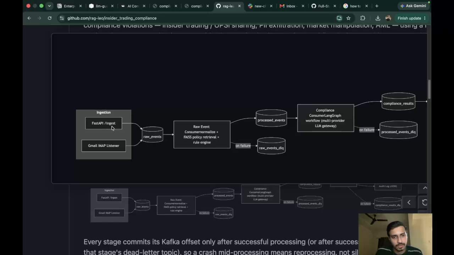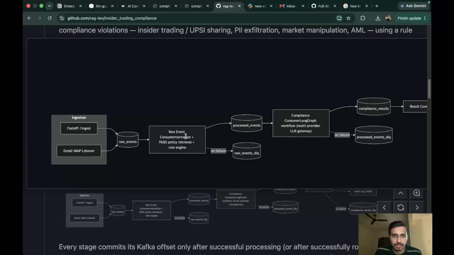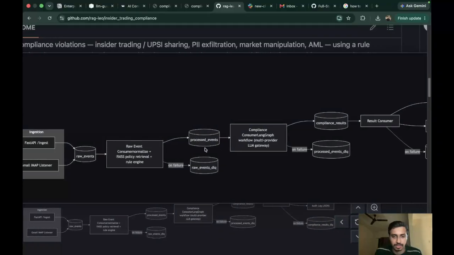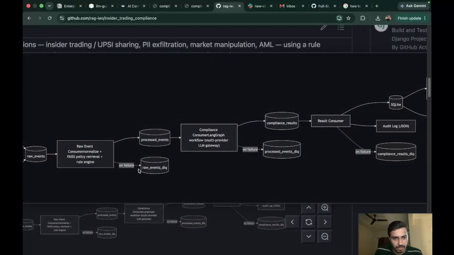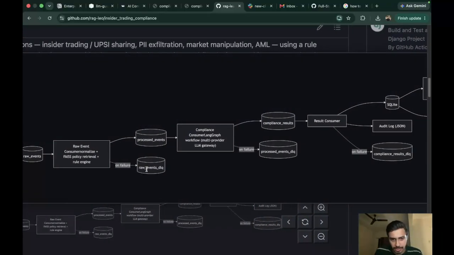All the events shared through these two ingestion pathways are stored in the raw events topic, and on those events we have the consumer normalization as well as the retrieval of relevant policies from the FAISS vector index, and all of this is blended with the rule engine, and then all these processed events are sent ahead. All the events which meet a failure are stored in the raw events dead letter queue.